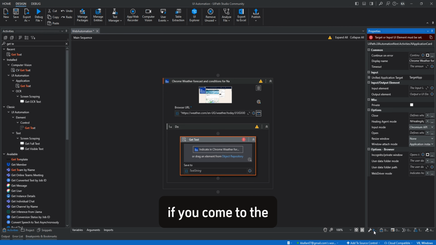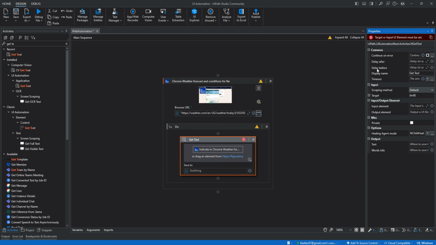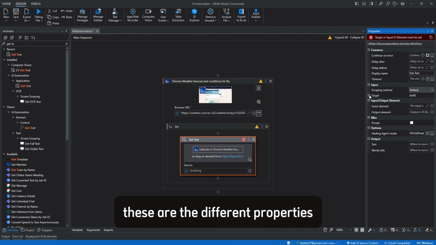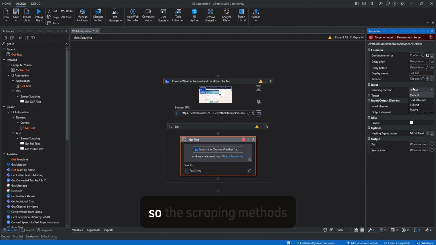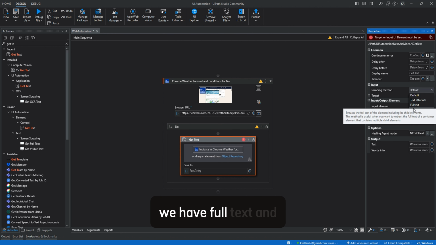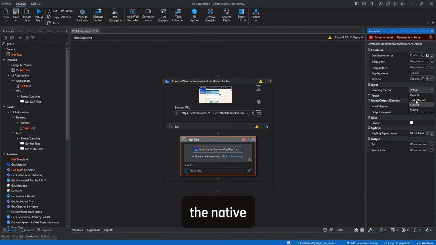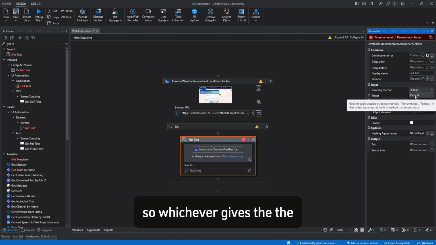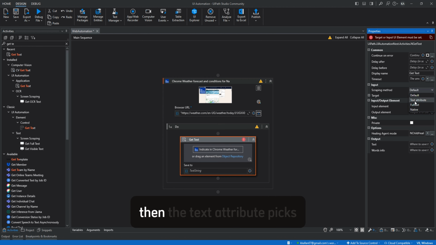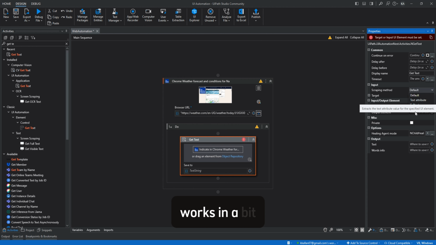If you come into the properties, these are the different properties. So the scraping methods, these are the different output methods. We have default, text attribute, full text, and native. The default leverages all three, so whichever gives the result first, it will go with that. Then the text attribute picks the text attribute from the UI element that you're working with. We'll see how that works in a bit.